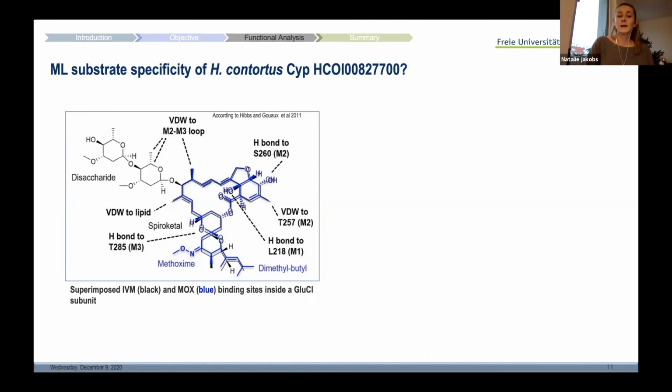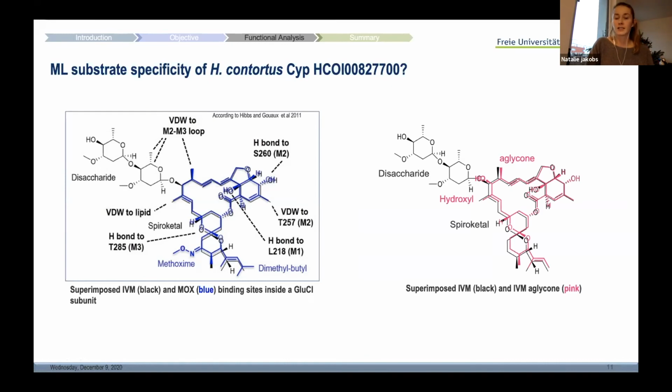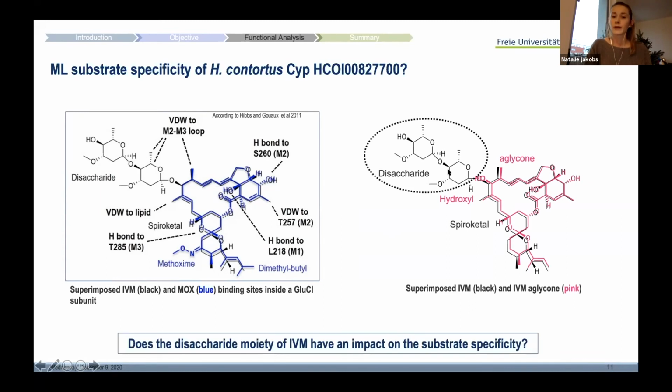So what I assume now is that there is a specific substrate specificity of this Haemonchus Cyp. And to gain further insights, I'm currently conducting thrashing assays with ivermectin aglycone, a derivative of ivermectin, which is missing this disaccharide group, to analyze whether this group has an impact on the susceptibility or not.